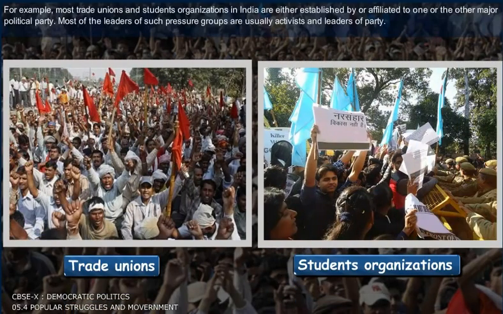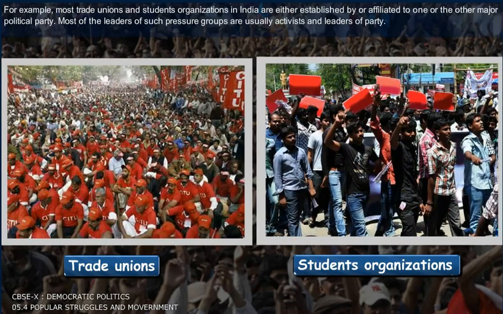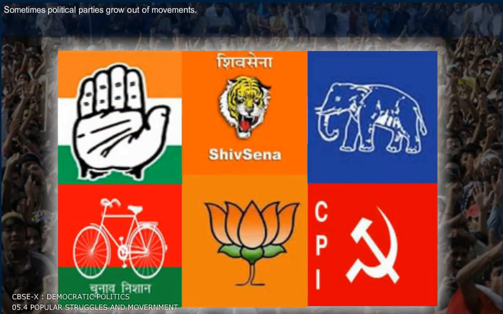For example, most trade unions and students' organizations in India are either established by or affiliated to one or the other major political party. Most of the leaders of such pressure groups are usually activists and leaders of the party. Sometimes political parties grow out of movements.